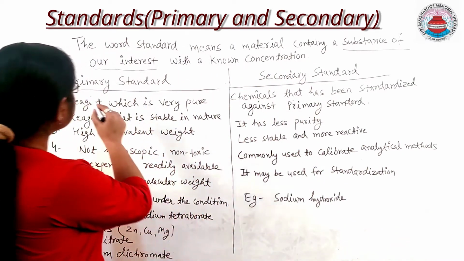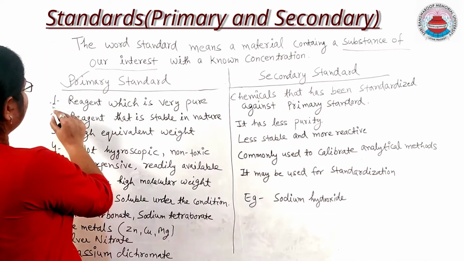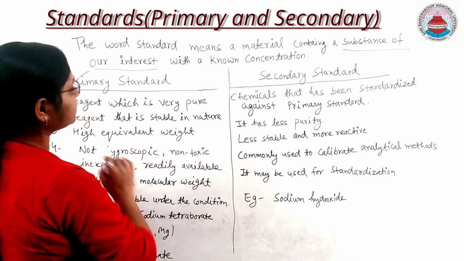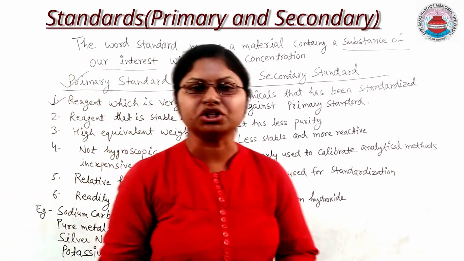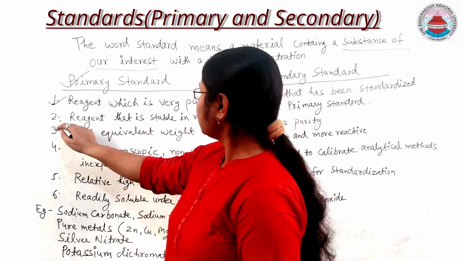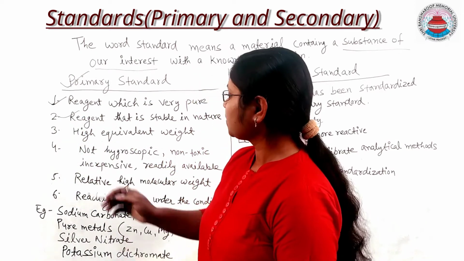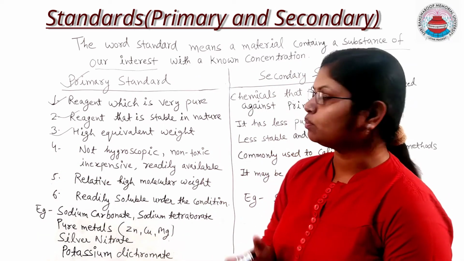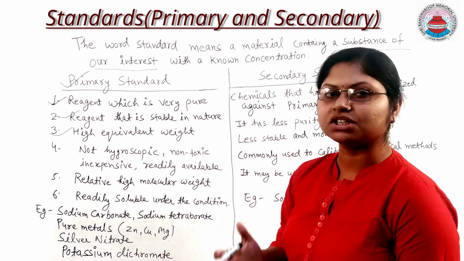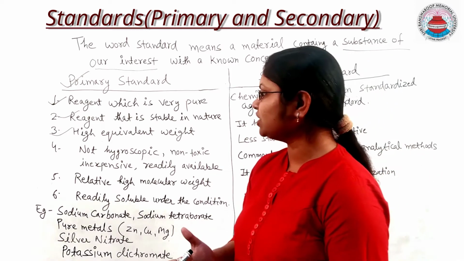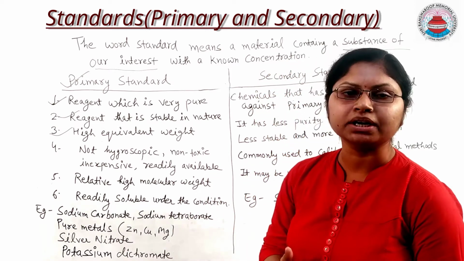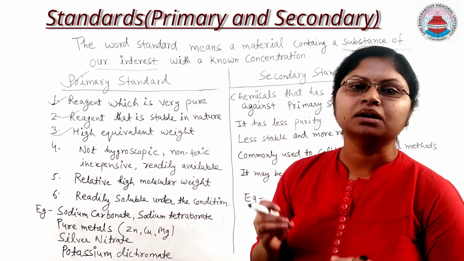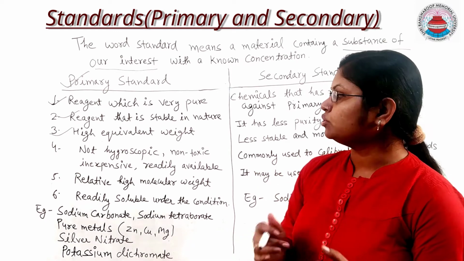First we are going to discuss the primary standard. What are the properties of a primary standard? A primary standard is a reagent which is very pure in nature. It is stable in nature. It has a high equivalent weight. Because of all these properties, we can directly weigh the primary standard and dissolve it in a solvent to prepare a solution.